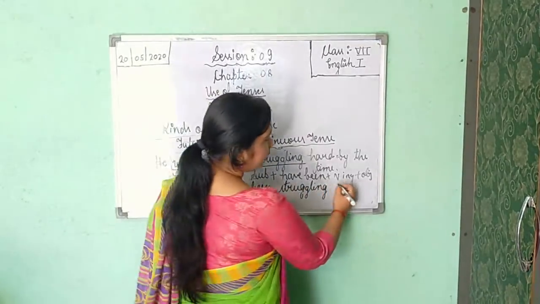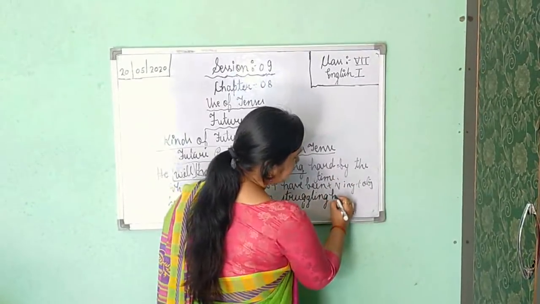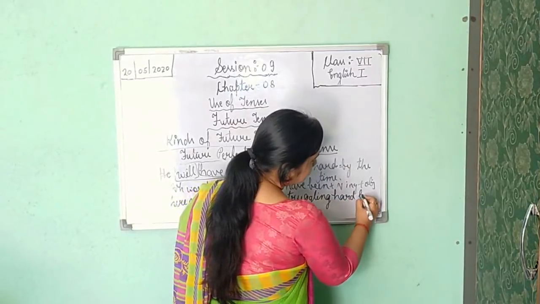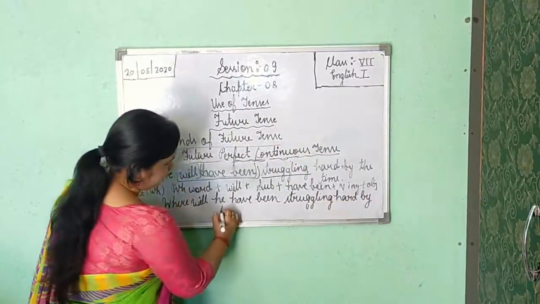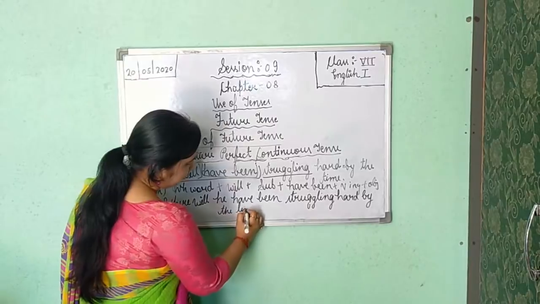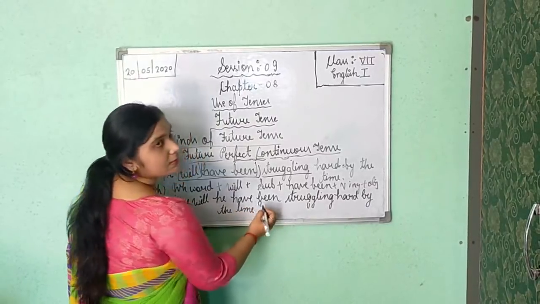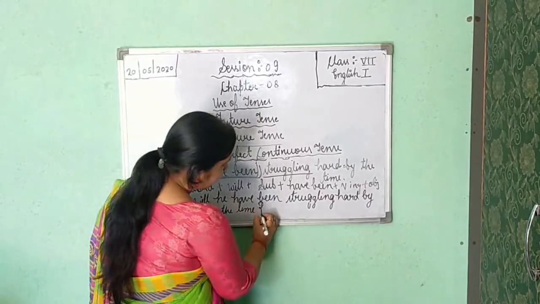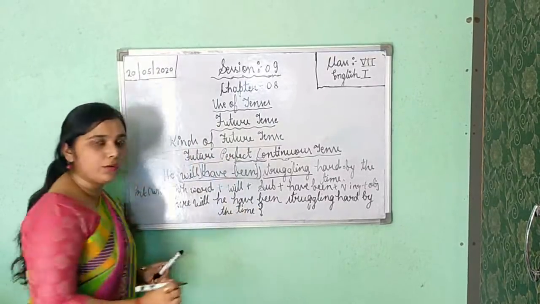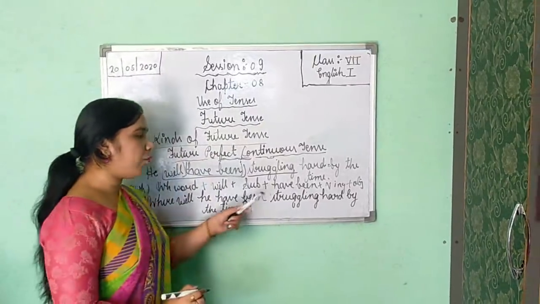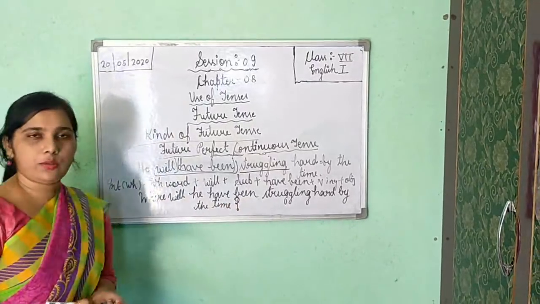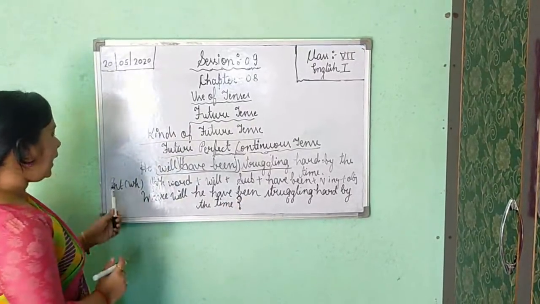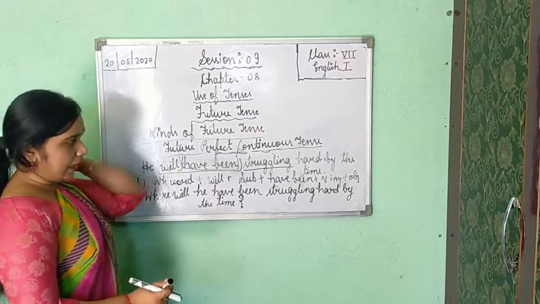Struggling. Then rest all the part is hard by the time. Okay. So in this way, and in the last it is interrogative. So you will have to apply, you will have to use, you will put here question mark only. Where will he have been struggling hard by the time? Now in this way we have got our interrogative WH form.